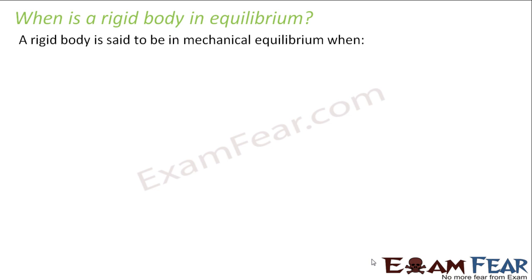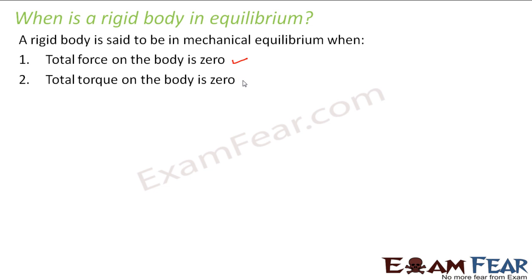A rigid body is said to be in mechanical equilibrium when the total force on the body is zero and the total torque on the body is zero. Now what happens due to force? Force causes translational motion. And what happens due to torque? Torque causes rotational motion. So when both the causes of the motion are zero, that means the object will be at equilibrium.